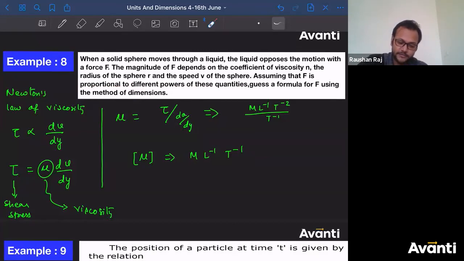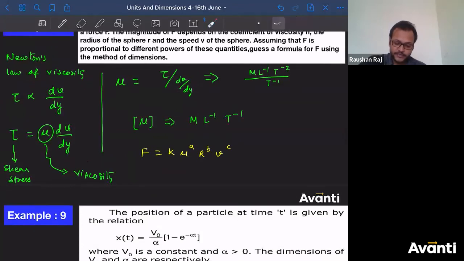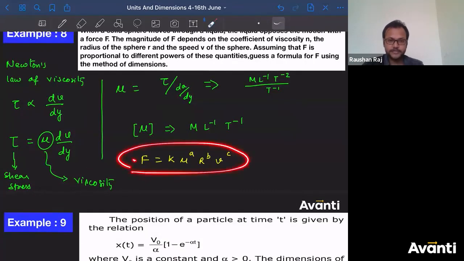As the force depends on the coefficient of viscosity, radius of sphere, and the speed v of the sphere, what you have to assume is that F is directly proportional to, I'll write it directly, some dimensionless constant k into mu to the power a, r to the power b, and speed v to the power c. Now try to get force as this. So try to get the value of small a, small b, and small c.